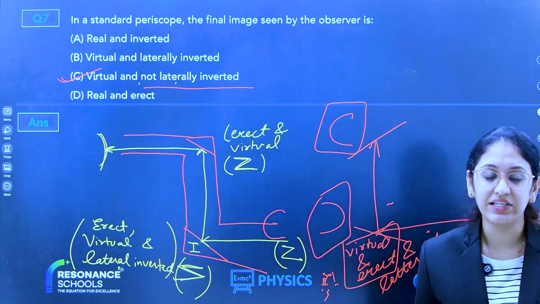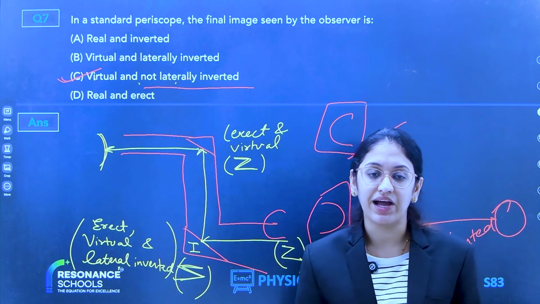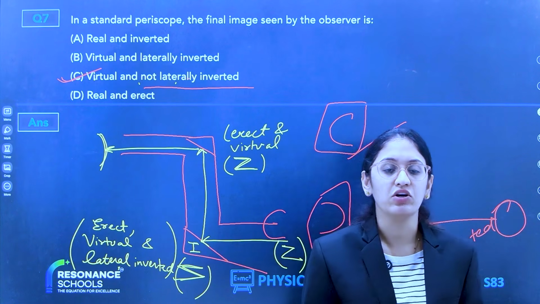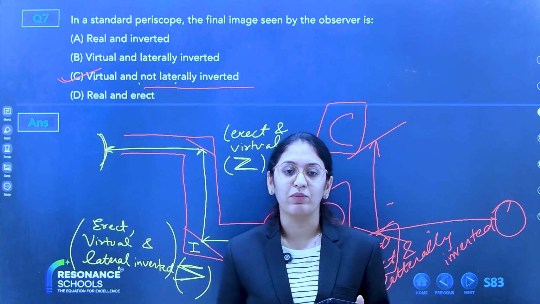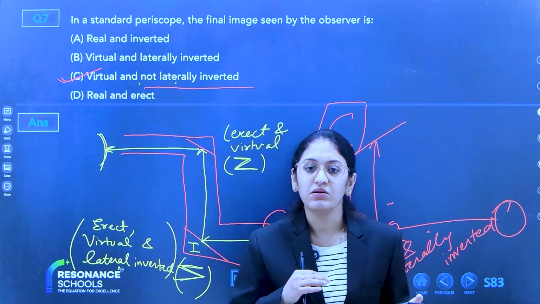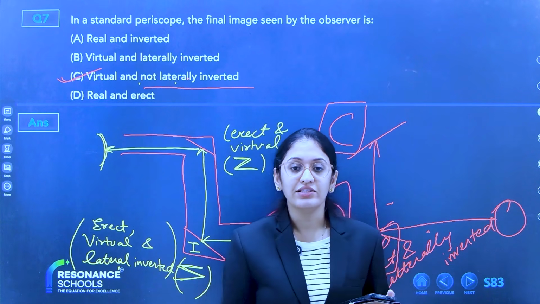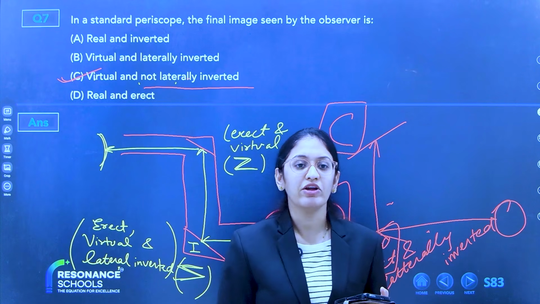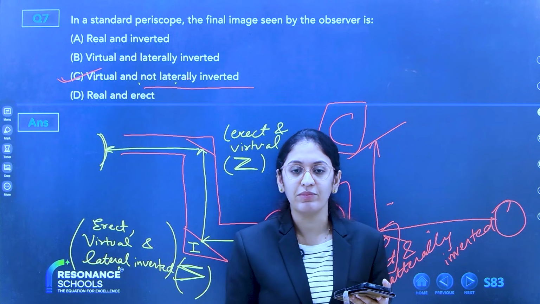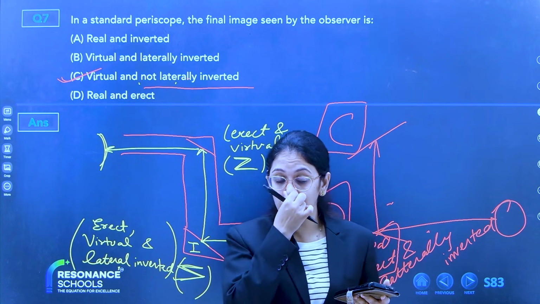Real and virtual image. Real images are the actual images which cannot be obtained on a screen, while virtual images are the images that can be obtained on a screen. In a mirror, you can see your image by standing in front of the mirror. So that is your virtual image.